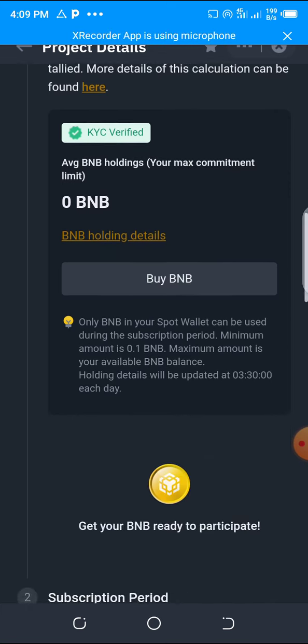Now I can just buy a little BNB just to add to the account. It could be half a BNB. Let me have BNB in my account and keep it here so that when they launch tomorrow, I'm good to go. So you have confirmed on Binance that it's been listed to be launched. You go to their Telegram, their Twitter account. On the Binance Twitter account, you can see it.